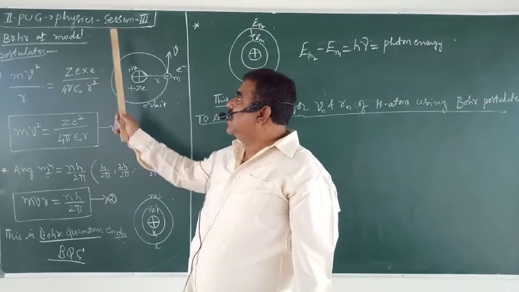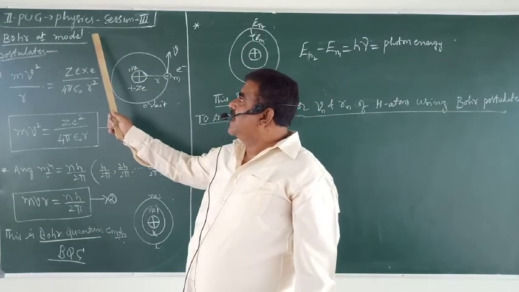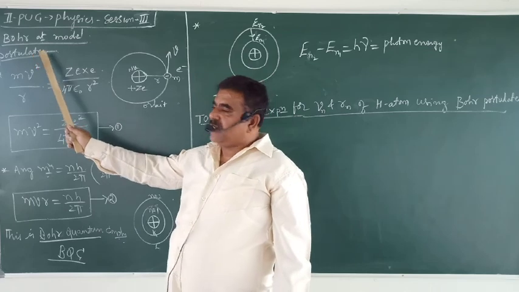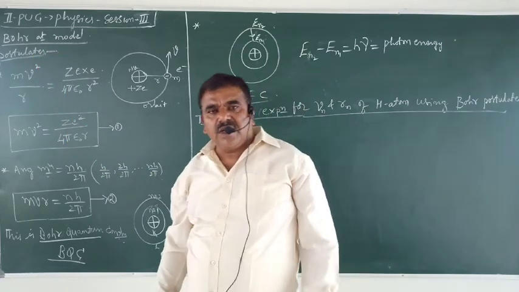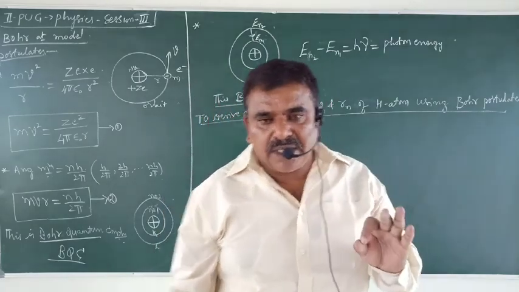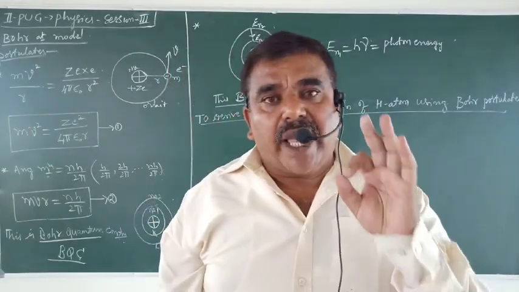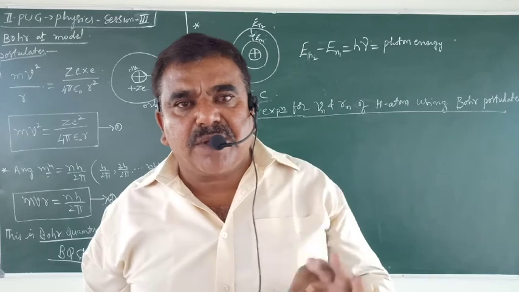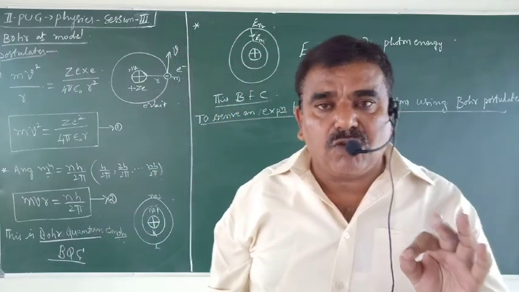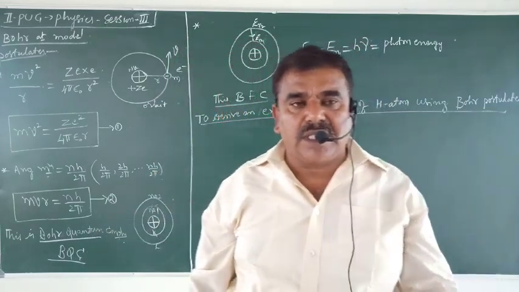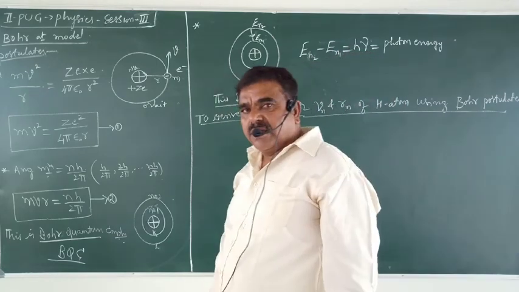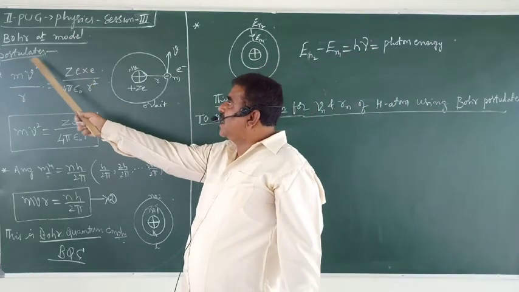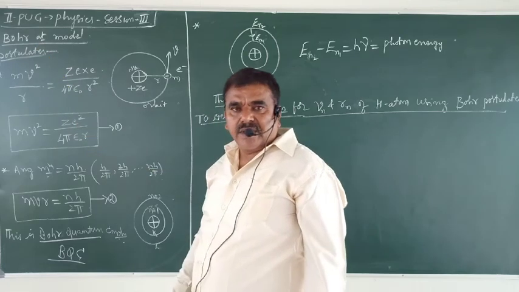So this model is based on a few postulates called Bohr postulates. What is the meaning of the word postulate? Or axioms. They are simply accepted statements without proof. First, you should accept all these things. So in geometry, you have so many postulates. So he stated his views in terms of postulates.